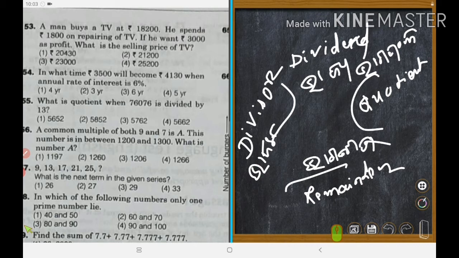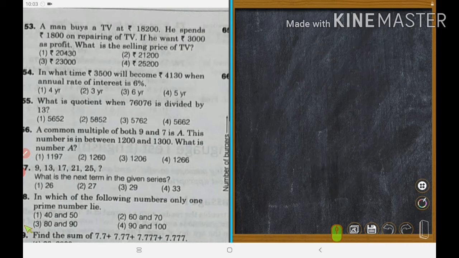So what is given? Let's see. The dividend is given and the divisor is given, and we are asked to find the quotient. Okay, we shall do it.